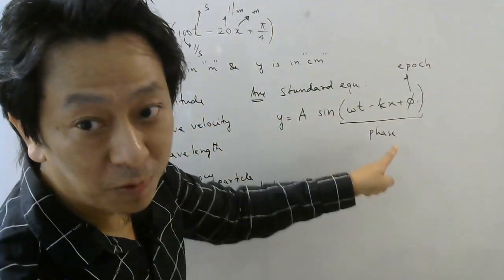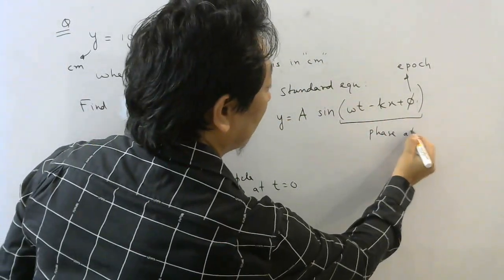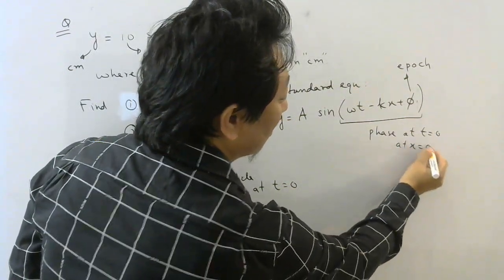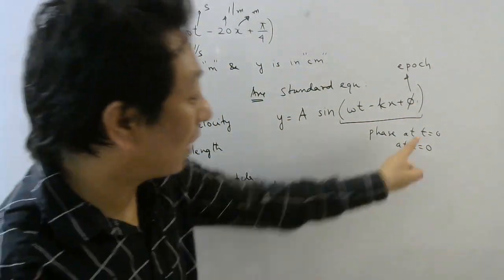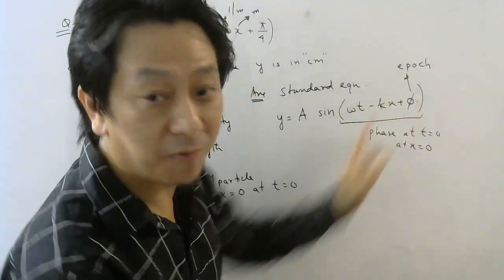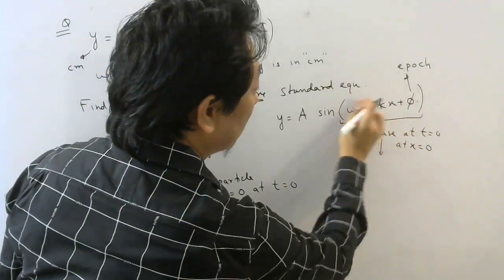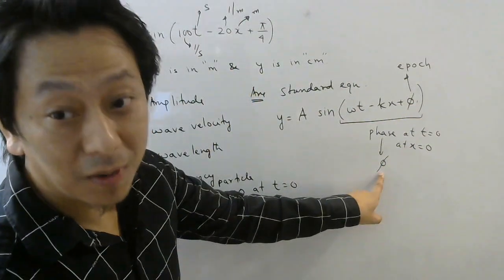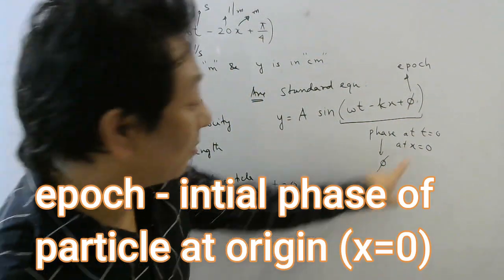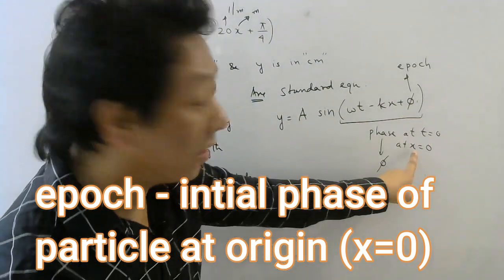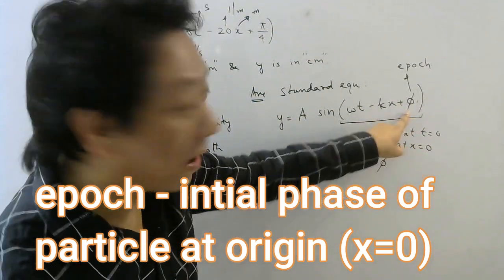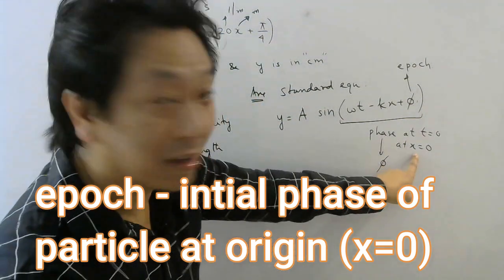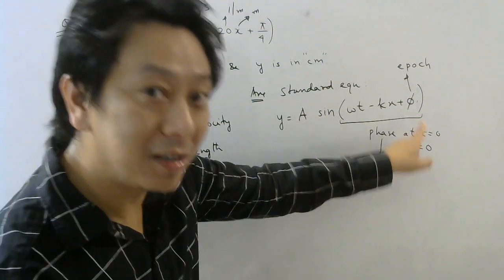Now if I ask you what will be this phase at t equal to 0, for which particle? At x equal to 0. So for the particle at origin at time 0, what will be this phase if I ask? What will you tell? It will be 0. If you put 0, this whole thing will become what? Phi. So phi is nothing but the initial phase. Initial means at t equal to 0. For which particle? The x equal to 0 particle. So phi represents the initial phase of the particle which is at x equal to 0, at time t equal to 0.